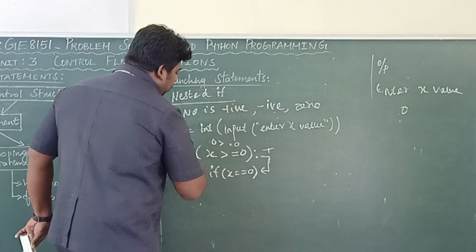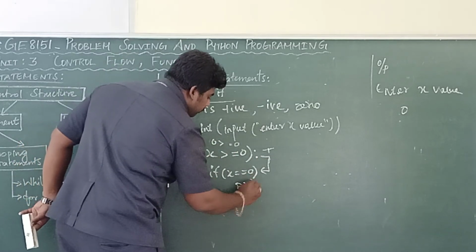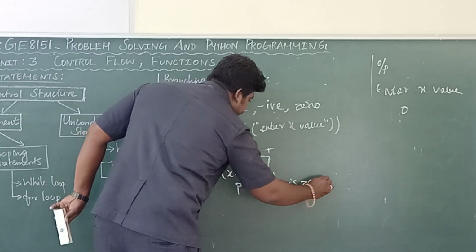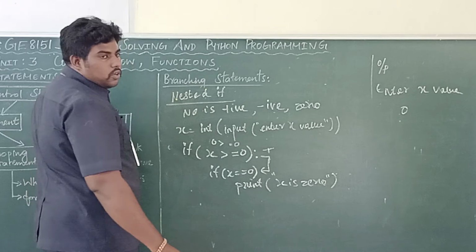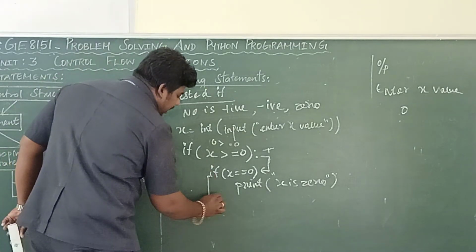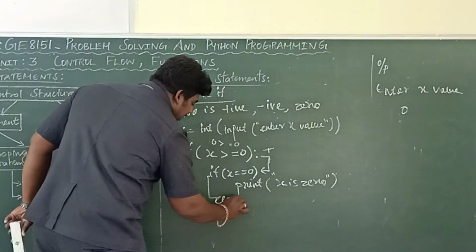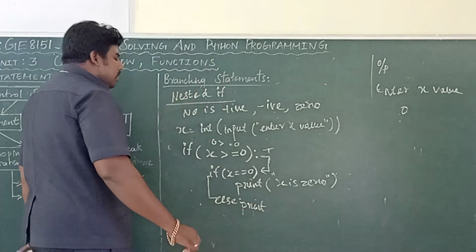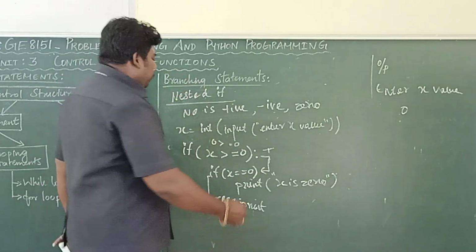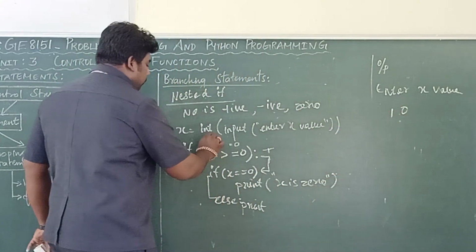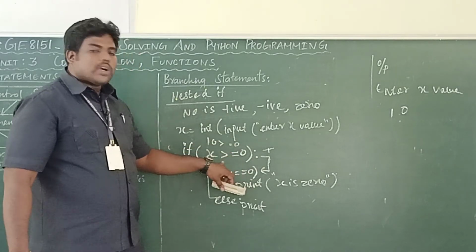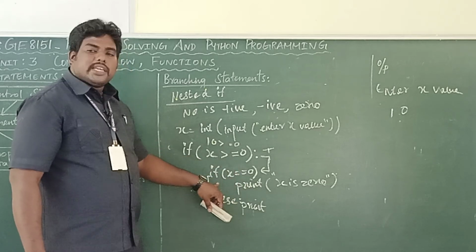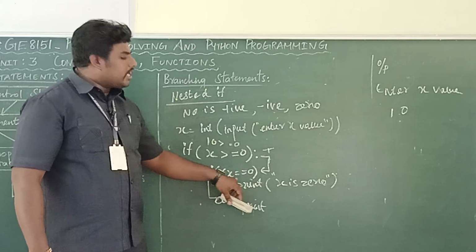Now, x equal to 0, so print "x is 0". Else, for this if, one else is required, right? Suppose your input is 10. 10 greater than 0, the condition is true. It will come here and check whether x equal to 0.